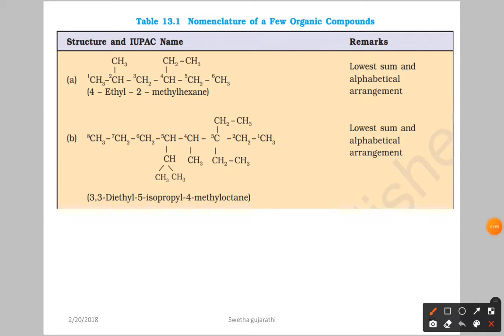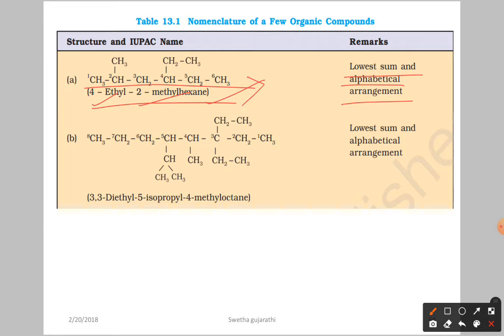Now we have some more examples. What is given here? Here you can see the example. In this example, what we apply is the lowest sum and alphabetical arrangement. You can see 4-ethyl-2-methylhexane. You have to proceed with the lowest sum rule and alphabetical order here.